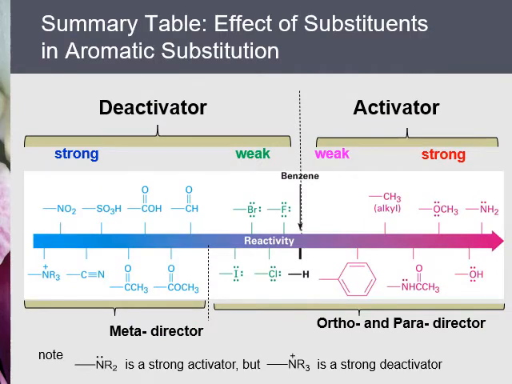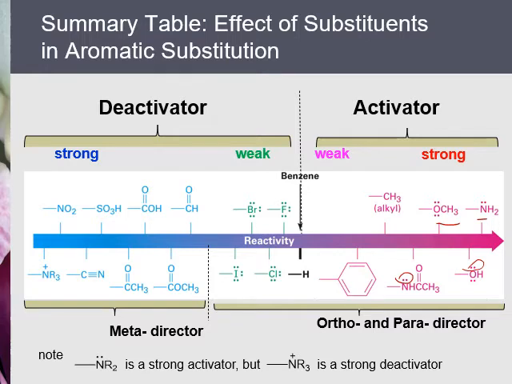Let's go back to this table. Atoms with lone pair electrons, such as nitrogen and oxygen, in hydroxy, methoxy, and amines, donate electrons to the benzene ring through resonance effect. Although they also withdraw electrons due to electronegativity, resonance effect is more important, and therefore the benzene ring is activated.